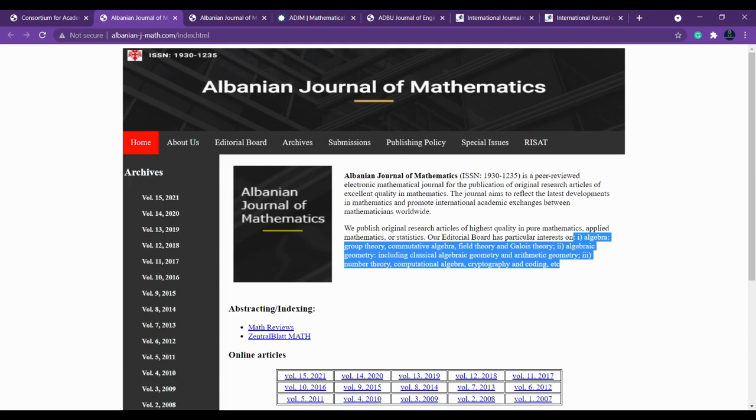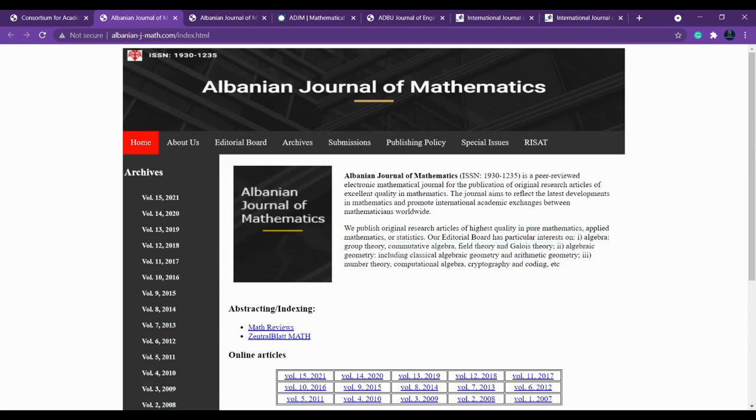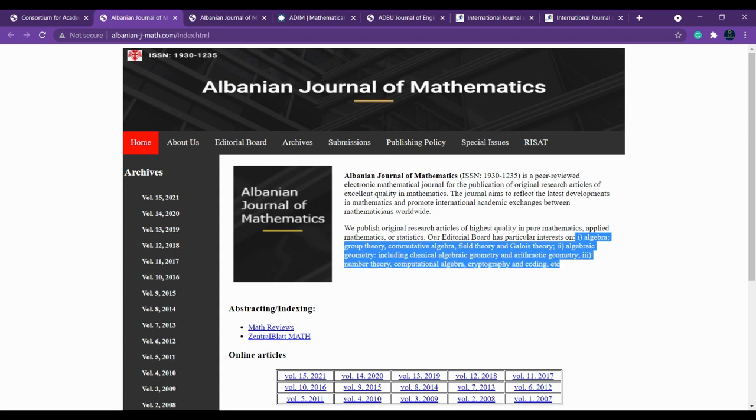So the very first thing you have to check is whether its scope is based on your research. Because though it is free, if the scope doesn't match your manuscript title, then they will not accept your paper. So you have to check this first.